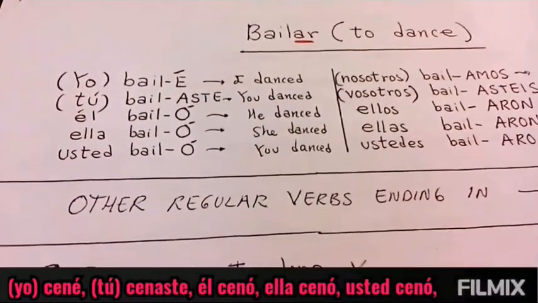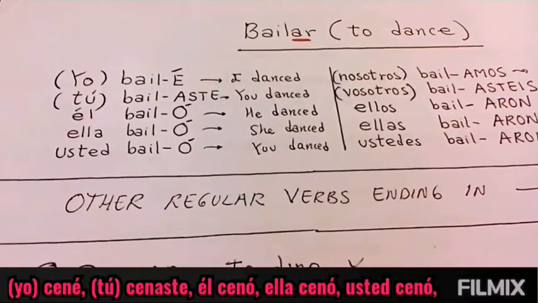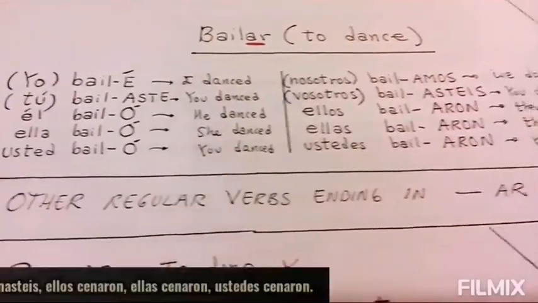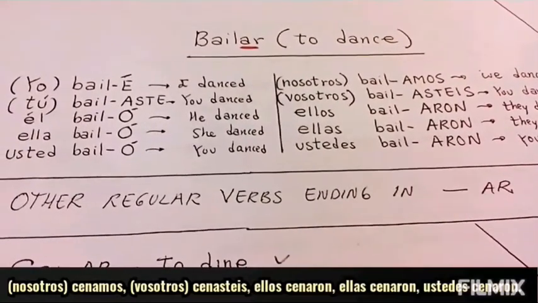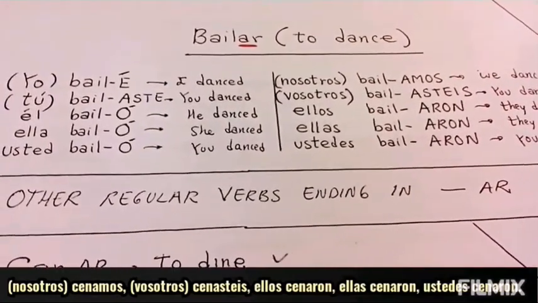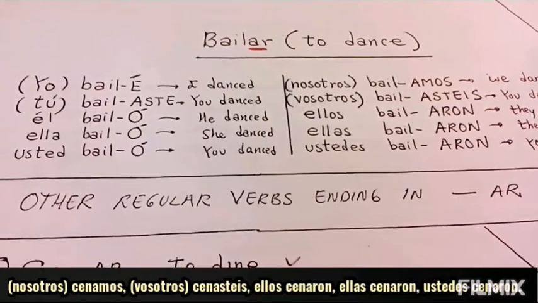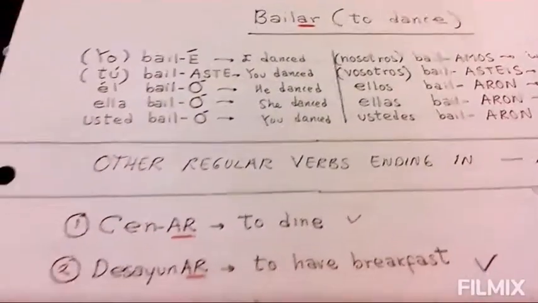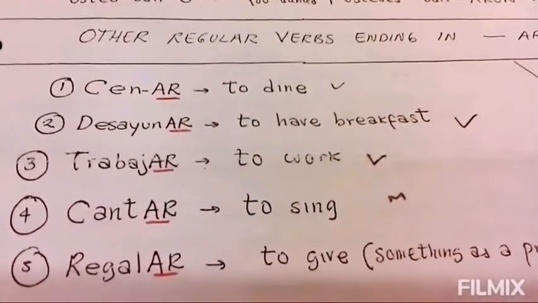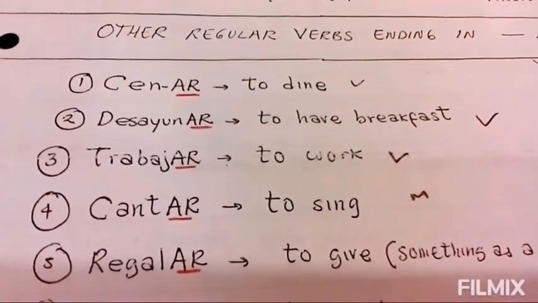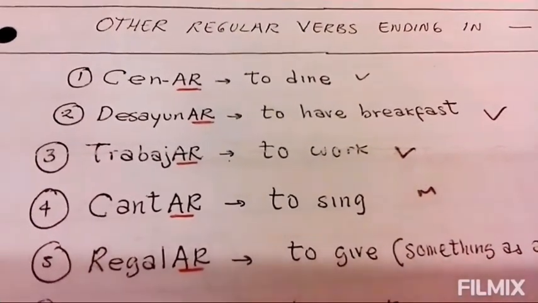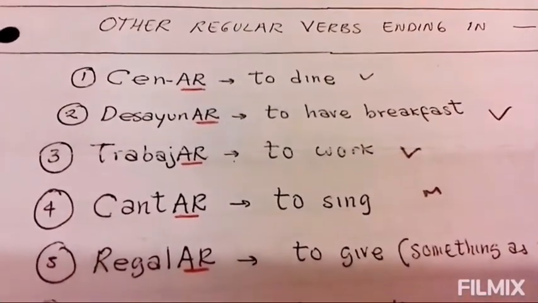Yo cené, tú cenaste, él cenó, ella cenó, usted cenó, nosotros cenamos, vosotros cenasteis, ellos cenaron, ellas cenaron, ustedes cenaron. For homework, I'm going to give you the conjugation of the verbs desayunar, trabajar, cantar, regalar.